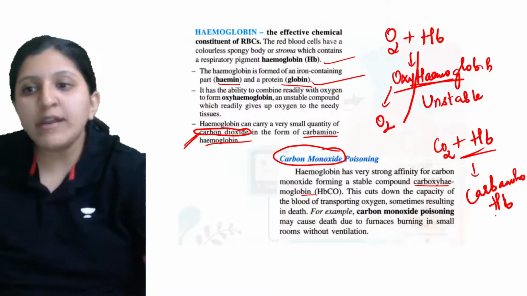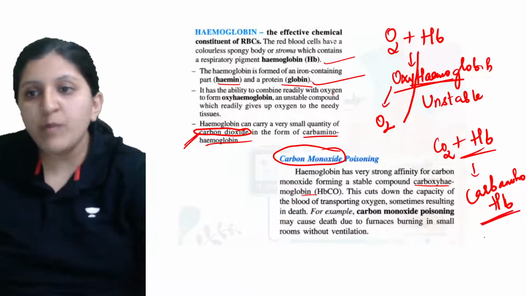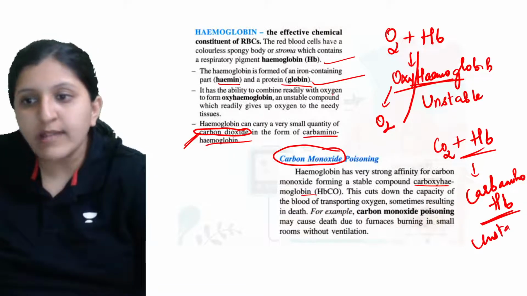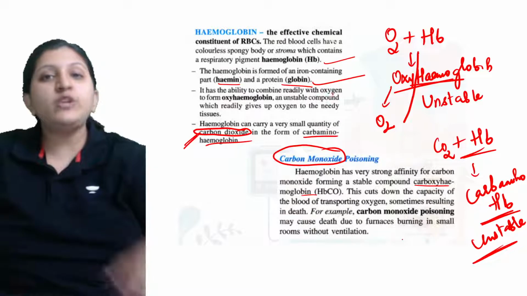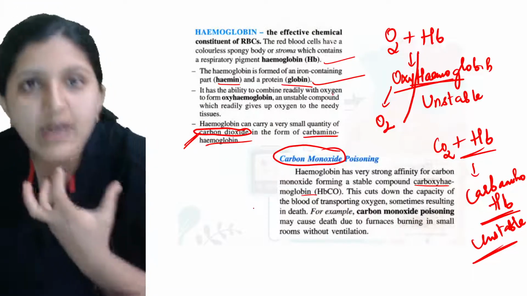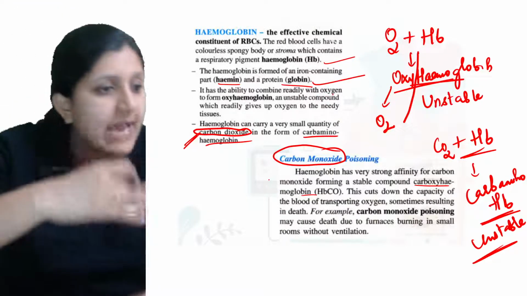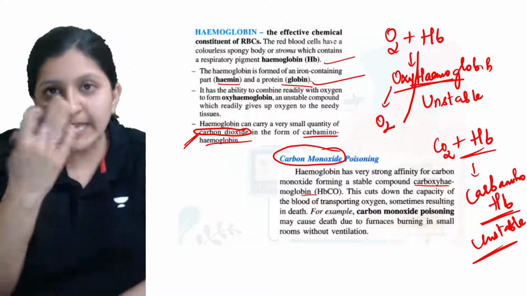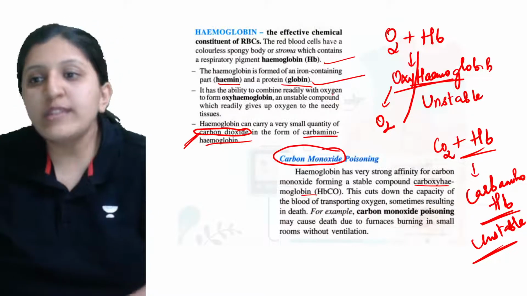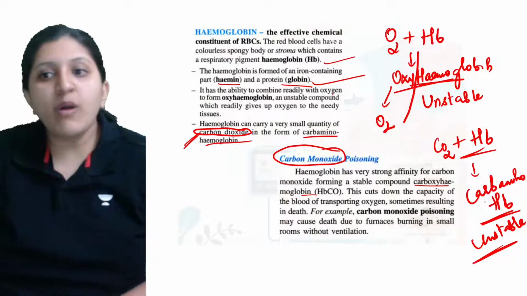Okay, so carbon dioxide forms carbaminohemoglobin. Again, this one is an unstable compound. Whenever there is carbon dioxide that has to be thrown out of the body, that is by exhalation, so this carbon dioxide will get separated from the hemoglobin.